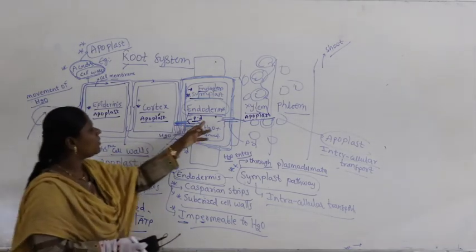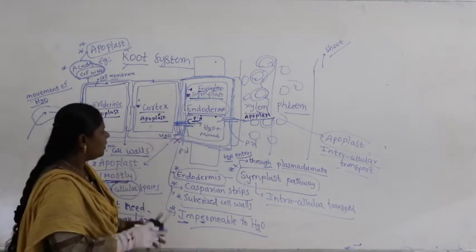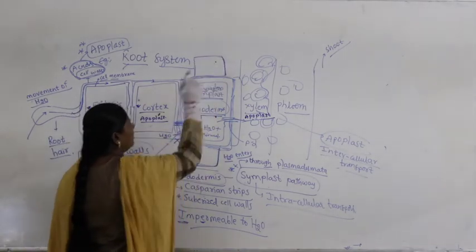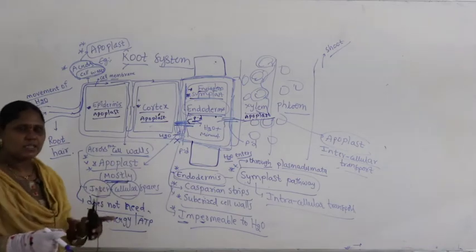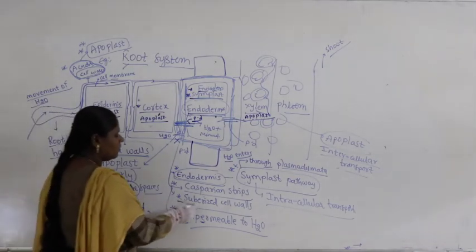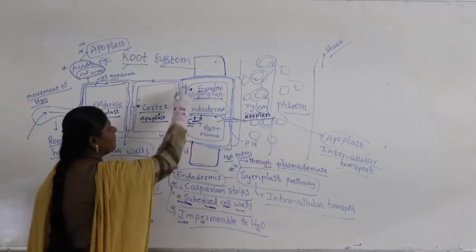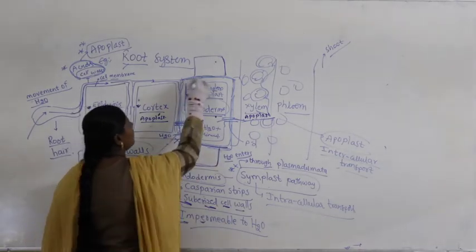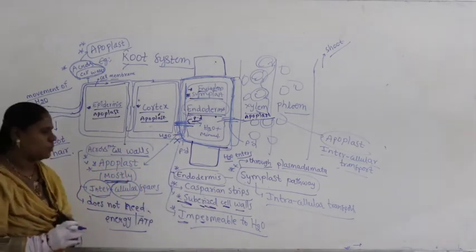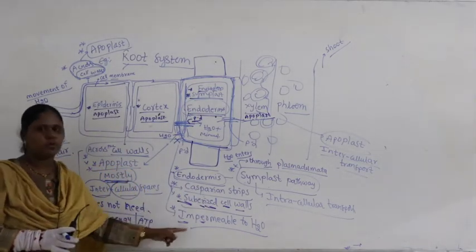Coming to the endodermis, what happens here? The endodermis is made up of Casparian strips, as you studied in the root anatomy. That means it contains thick suberized cell walls. The cell walls are very thick because they are coated with a waxy material, suberin, and it is impermeable to water.